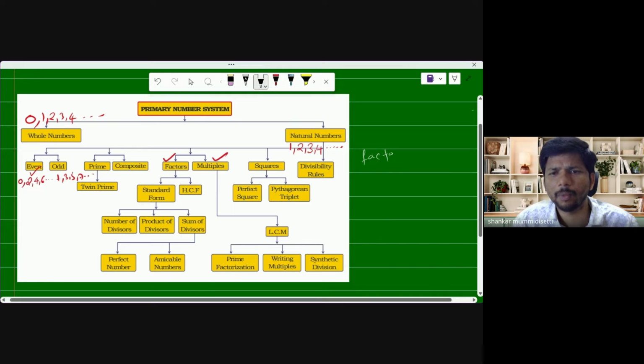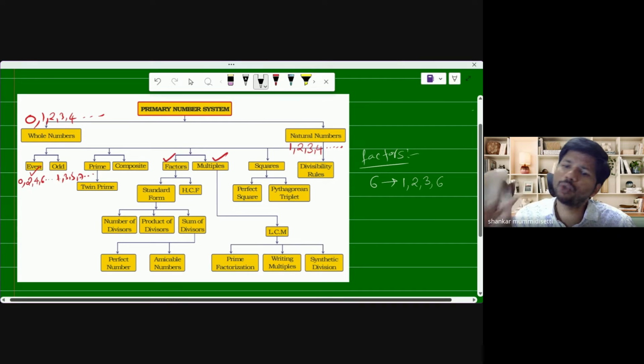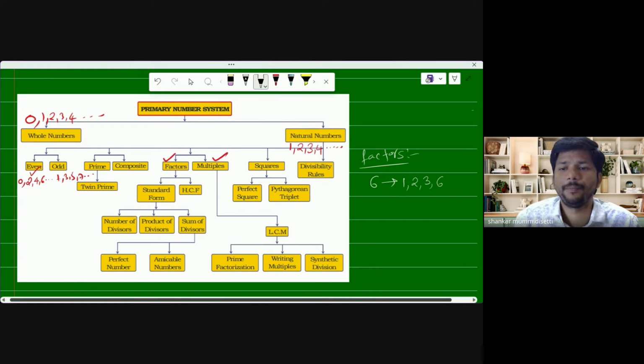I am going to explain factors. Suppose I talk about the number 6. Number 6 is divisible by 1, by 2, by 3, that is 3 twos are 6, and by 6. These numbers only. Factors are always limited, but multiples are unlimited.